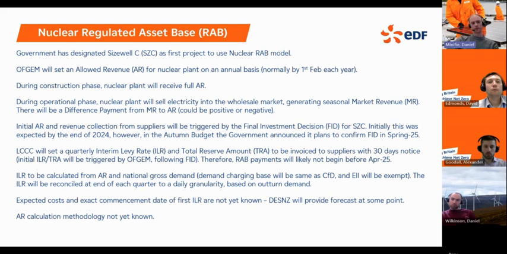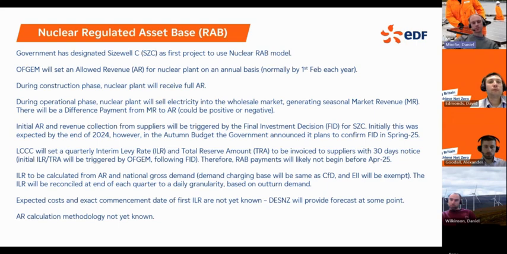So then the LCCC, Low Carbon Contracts Company, will set a quarterly interim levy rate, or ILR, and a total reserve amount, like we do with the CFD. But for the nuclear RAB scheme, there will be 30 days notice from the point where they set that levy for suppliers to start paying.